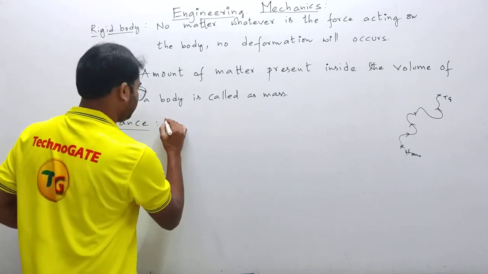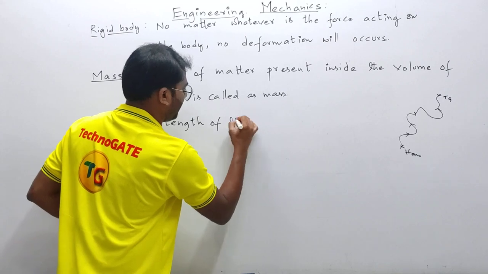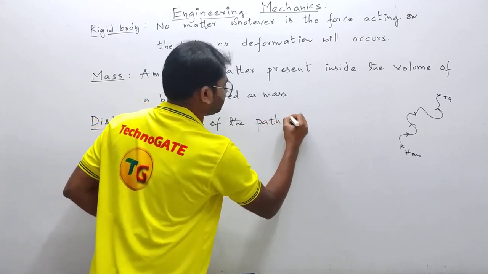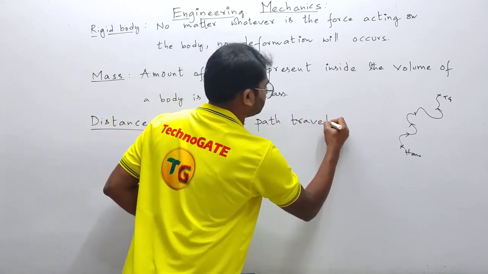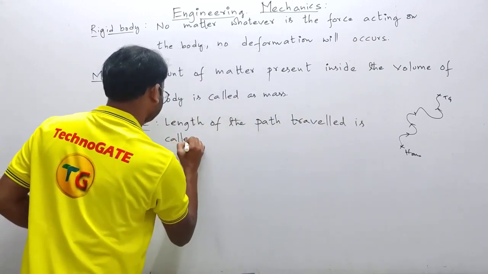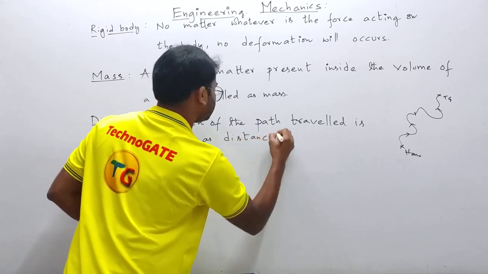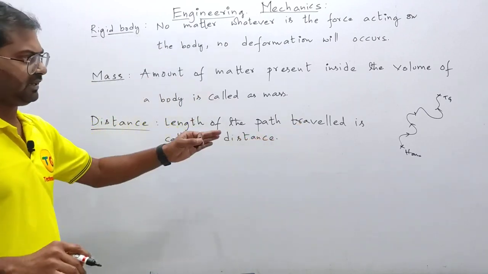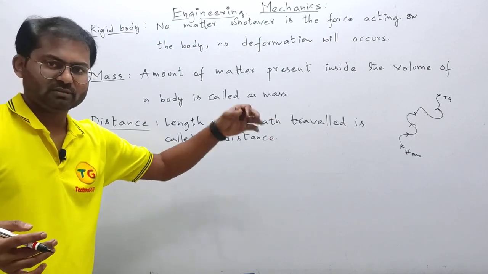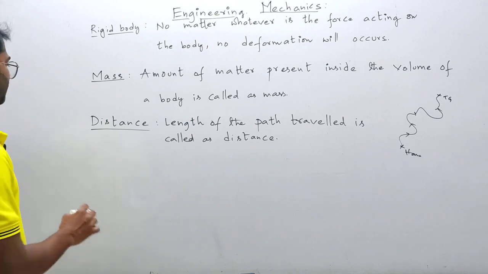Understand? So the length of the path traveled is called distance. So simply take the path, measure it, and that's the value here. Simple, very simple. Going forward, displacement.